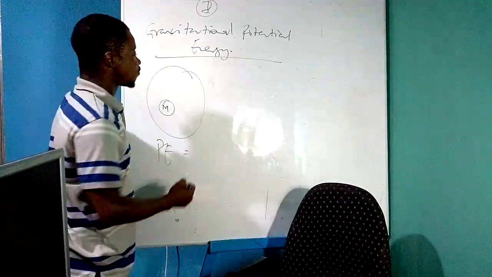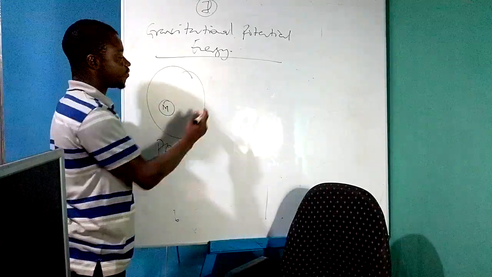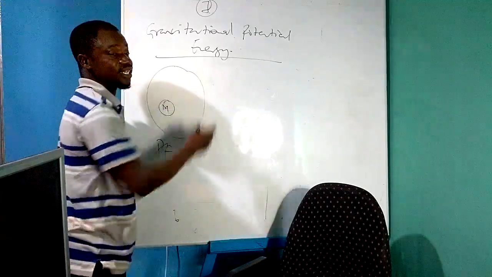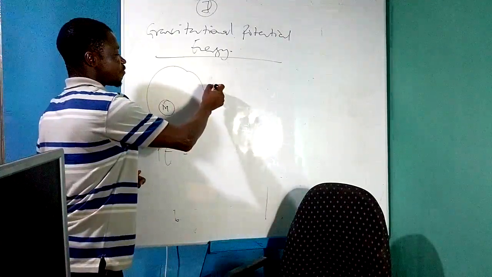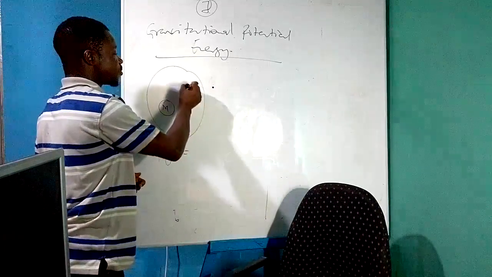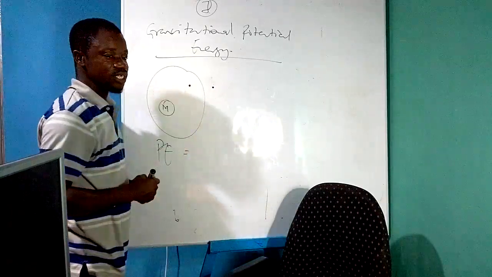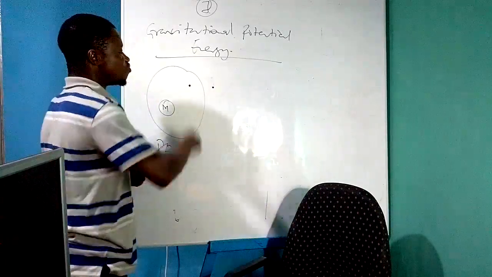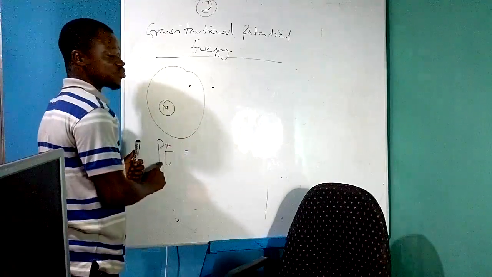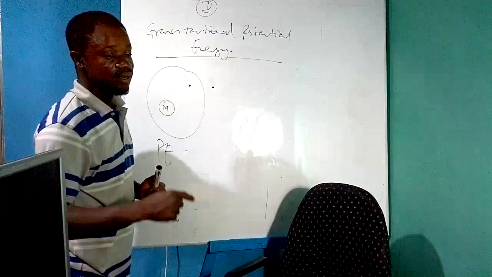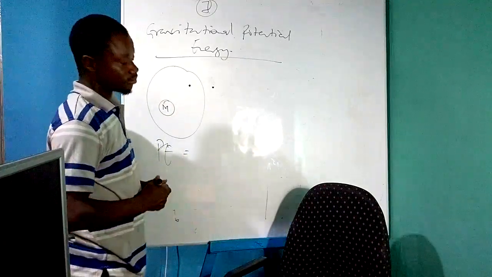We move a body from infinity. Infinity is any point outside the gravitational field. So we move a certain mass from a point outside the gravitational field into the gravitational field. The work we require to move this mass from infinity to a point in the gravitational field, that work is what we call gravitational potential energy.